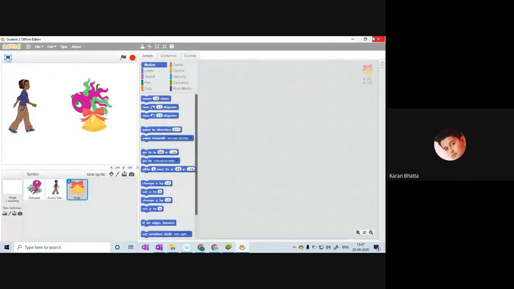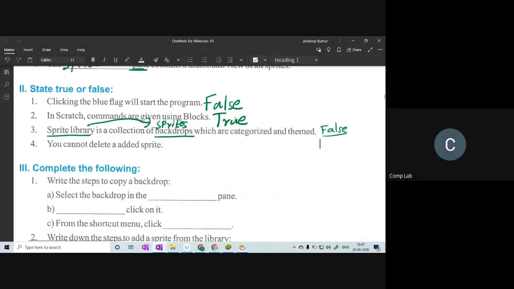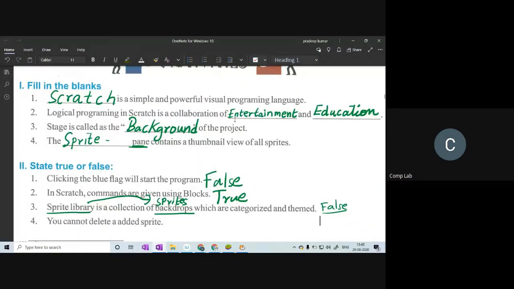Okay, you can see fill in the blanks and true or false right here. Sir, my charge is low. All right. So we'll just stop with this last question. The time is also up.